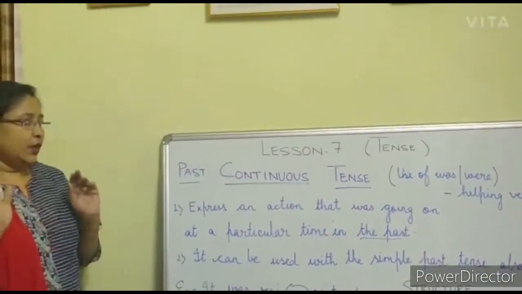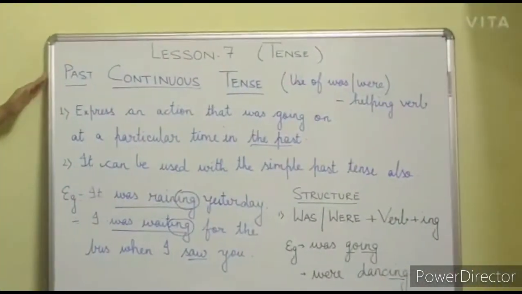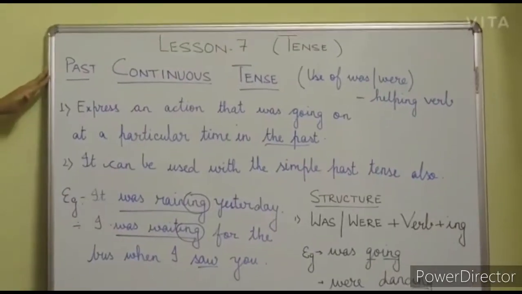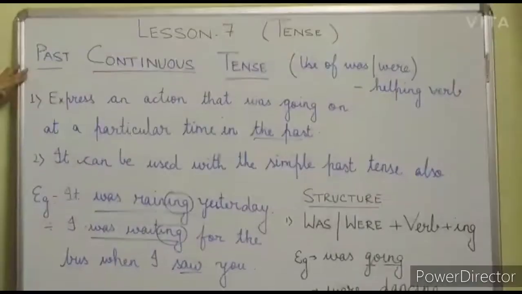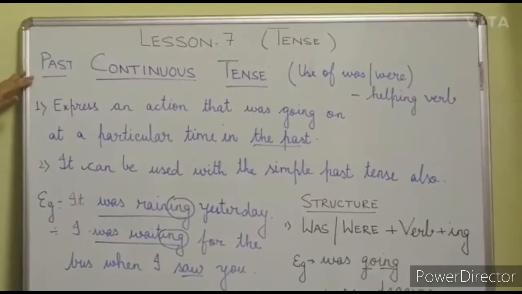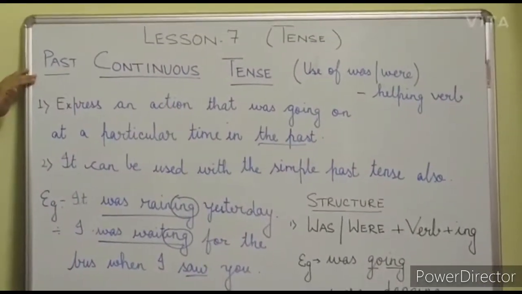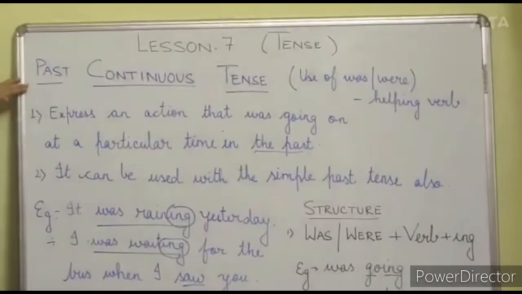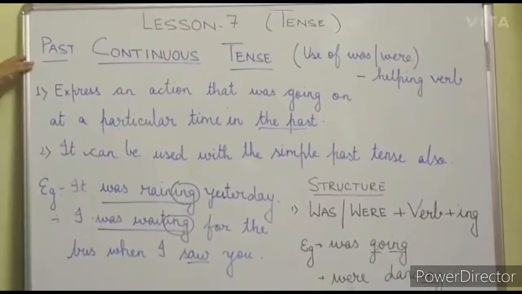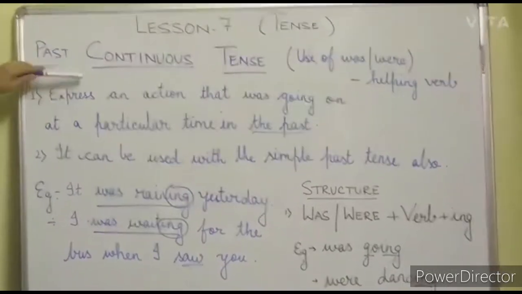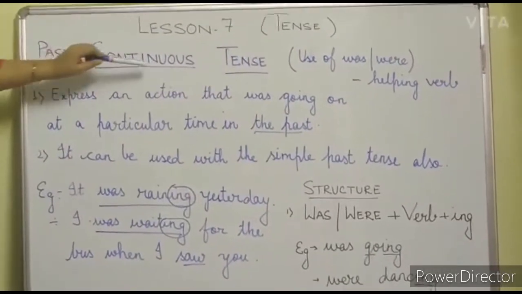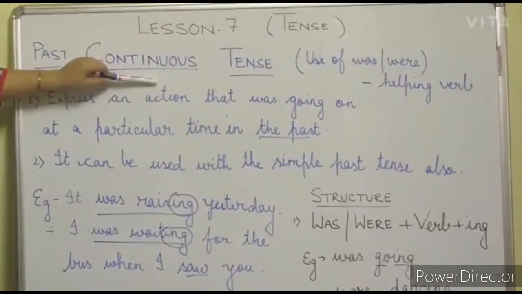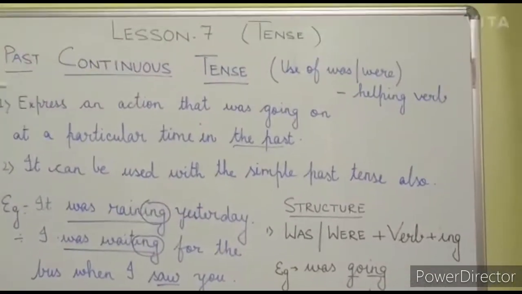So once again, have a look at the board students. A small and quick recap. Past continuous tense, the structure is was or were plus the verb plus ing form. So in past continuous tense, the use of was and were is a must.